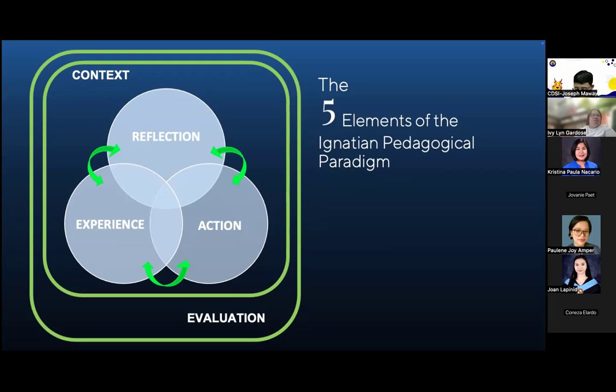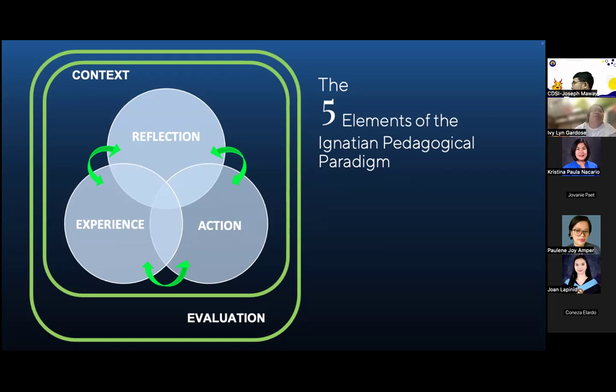So you're always evaluating the teaching and learning situation. Are they bored with the way I planned my lesson? Is it too difficult? Have I left them behind? So context and evaluation are important. They encompass the whole teaching, learning, delivery.